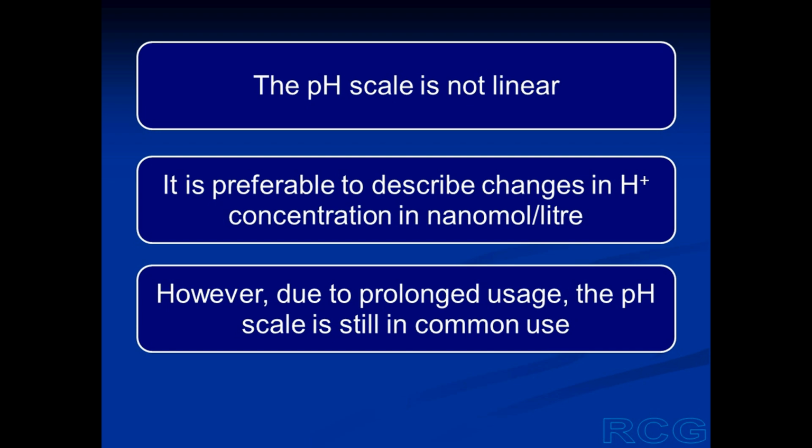Therefore, it is preferable to describe the changes in hydrogen ion concentration in nanomoles per liter rather than pH. But because of prolonged use, the pH scale has come to stay, and we still describe changes in acid-base balance in terms of pH of the body fluids.